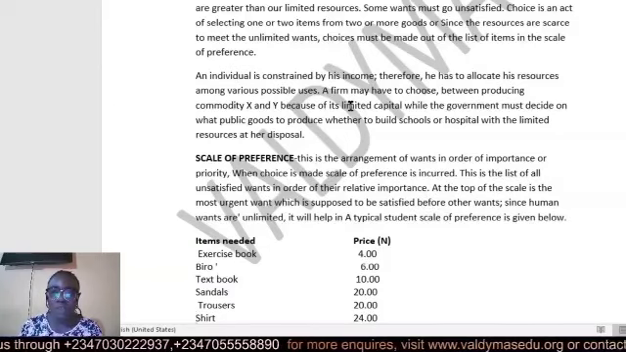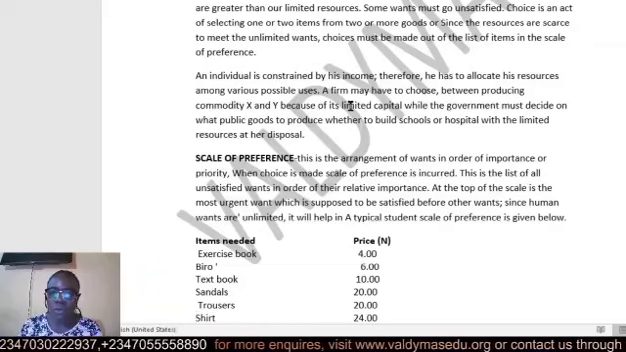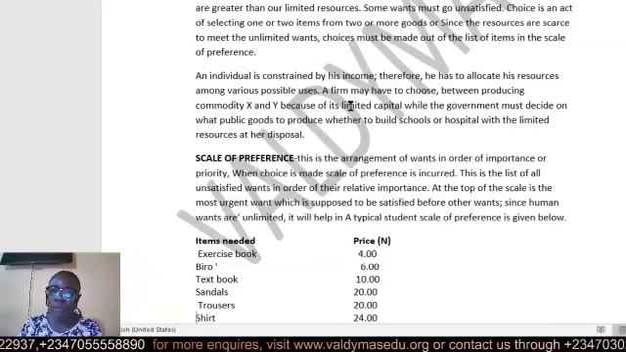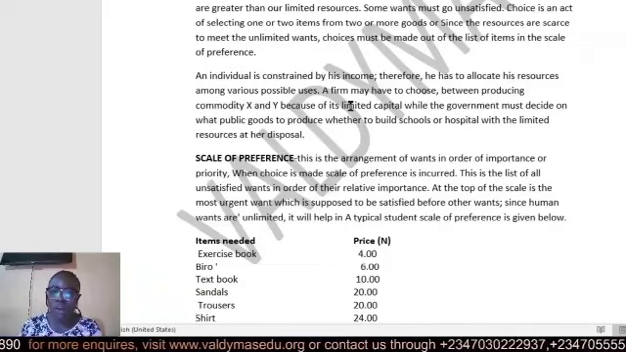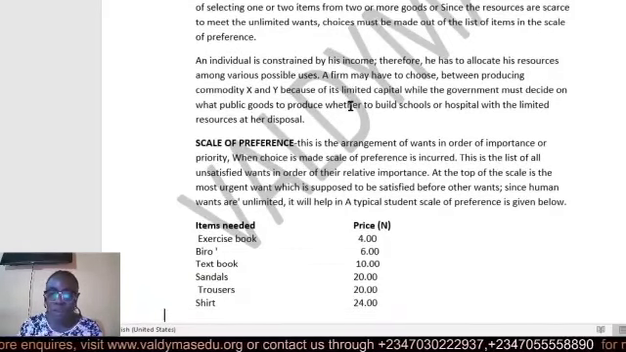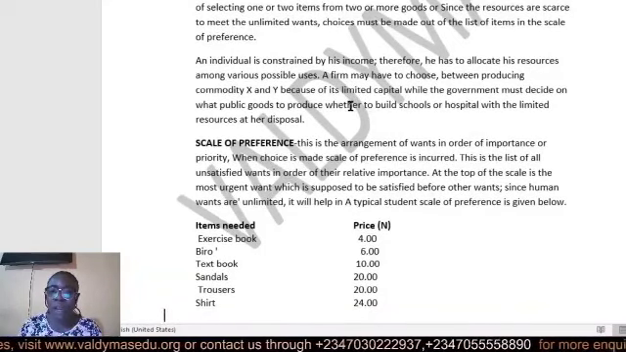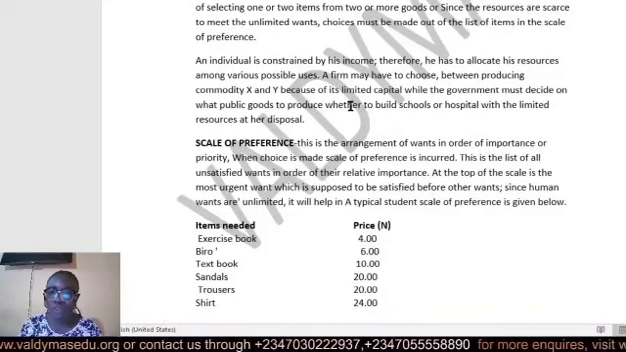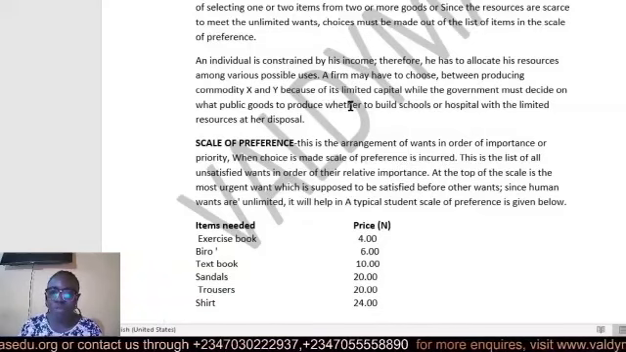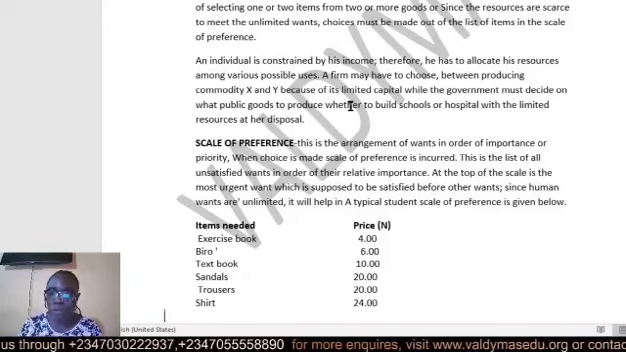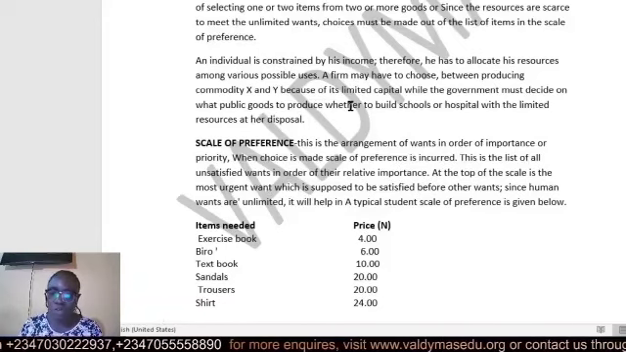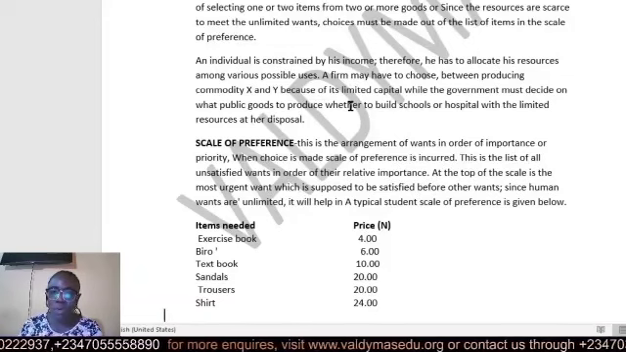And that's why we say choice is the act of selecting one or two items from two or more goods, since the resources to meet those needs are unlimited. But there are sometimes that individuals are constrained, they have restrictions that might make them not be able to make some choices. Some of these constraints might be their income level, the available resources to them. So choice means selecting one or two items from two or more goods.